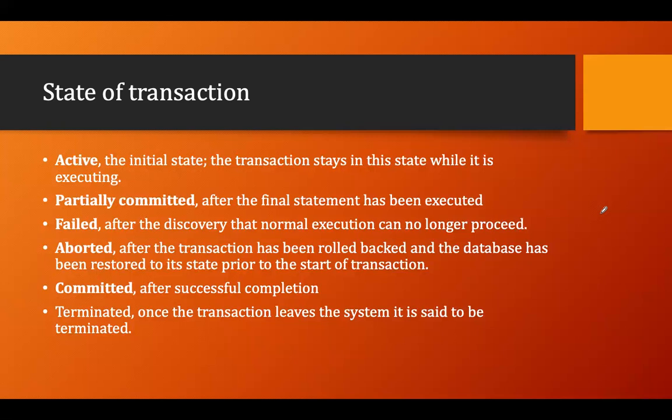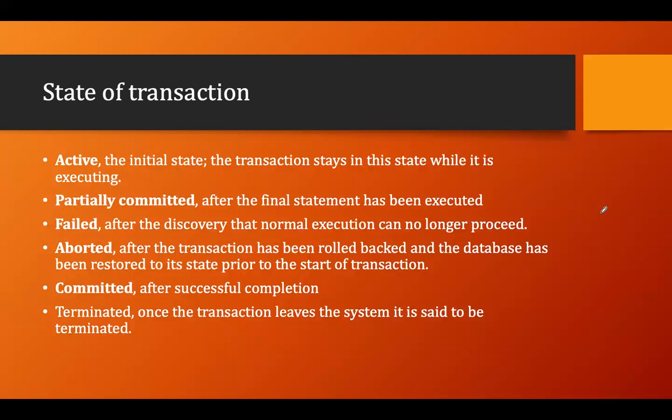In the same way, a transaction may also have different states. Means a transaction may be in any of the states at a particular time. So the first state is called active state. Active state is the initial state, the state a transaction is in while it is executing.